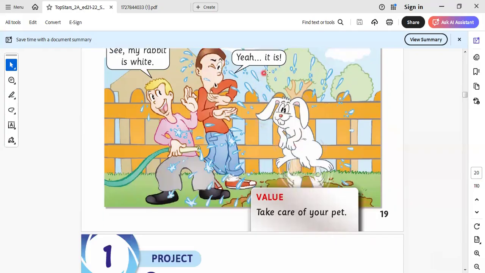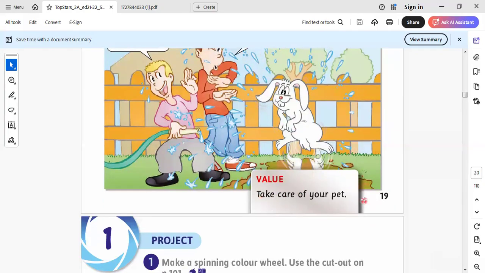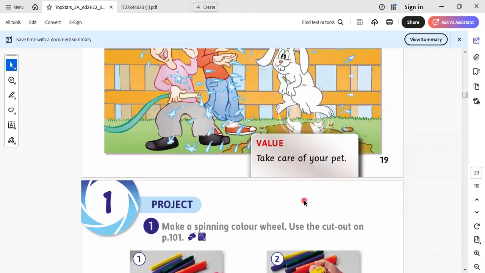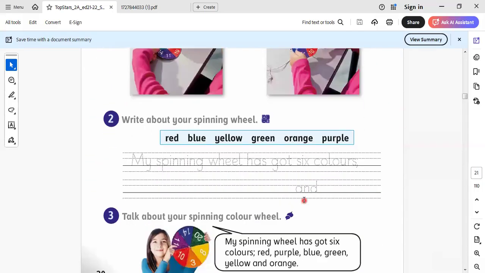Yes, it is. So here is the value, the moral of this story. It will be what? Take care of your pet. This is the project. I will leave it to you.